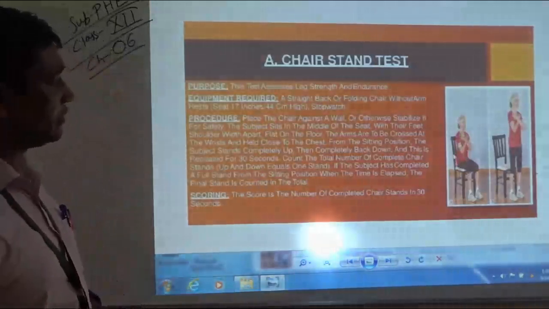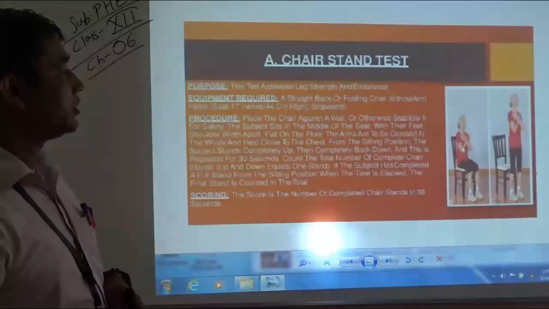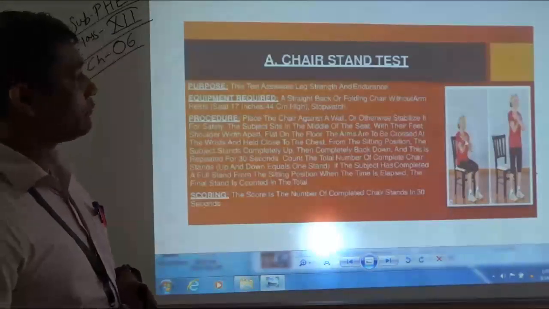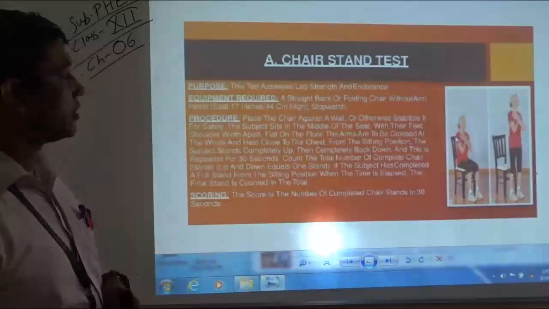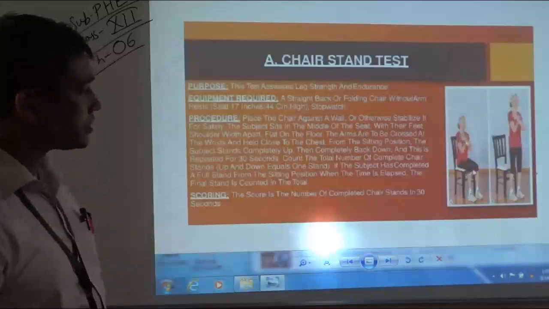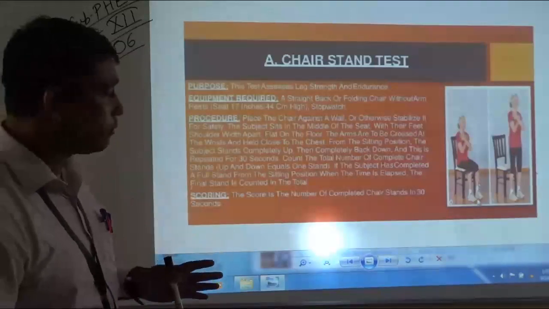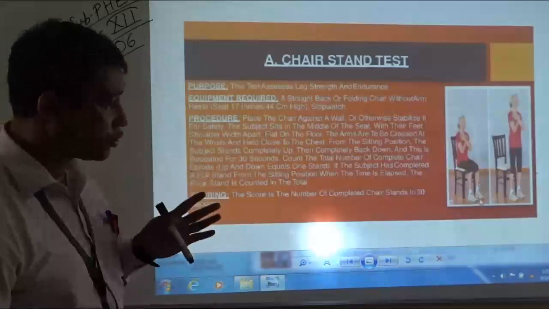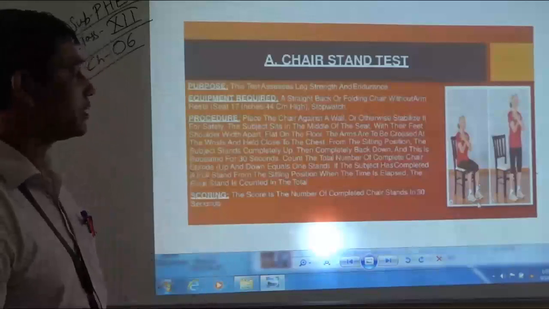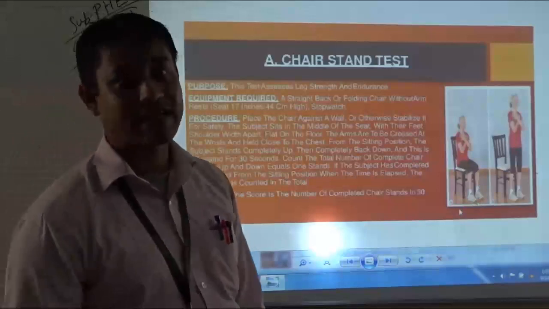So just assume the initial position of the subject. The subject will be sitting on the chair in a straight manner. The subject's arms will be crossed and touching the chest area. The subject's feet should be parallel and in contact with the floor. Then on the command go, there will be one examiner.